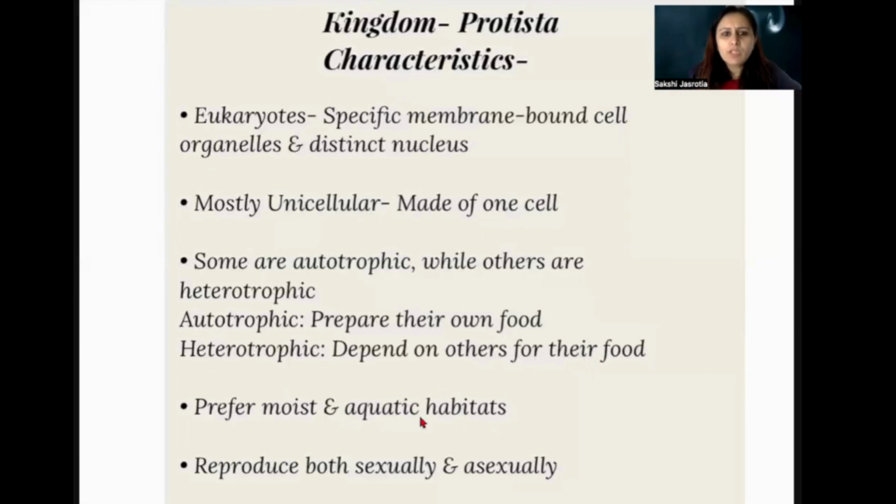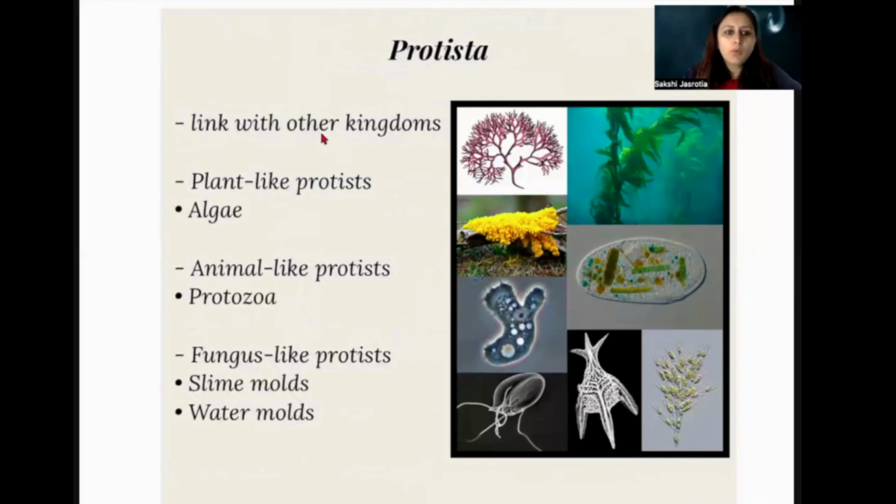But when we come to Kingdom Protista, they are generally present in moist and aquatic habitats, right? Reproduction is seen both sexually as well as asexually in Protista. They are also called the link with the other kingdoms.